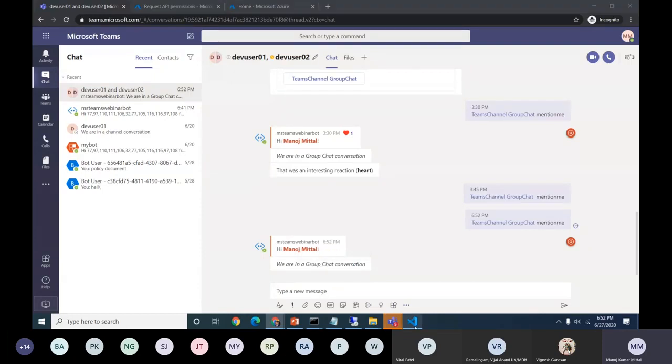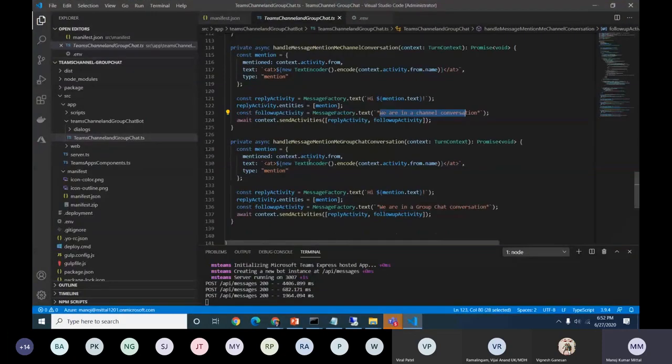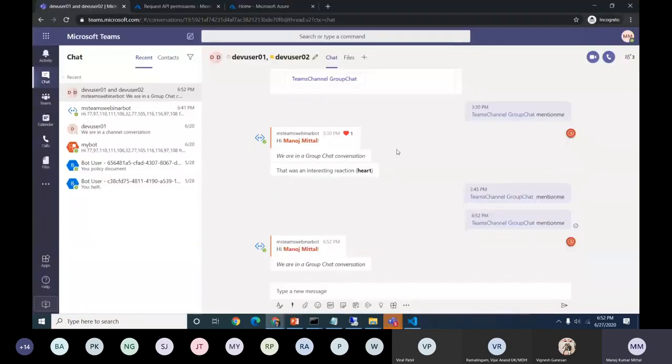This also you will see is quite straightforward. Here also I use the same methods, my invoke, and I'm just passing the message "Hi username" and the follow-up activities: we are in a group chat conversation. So it's just sending me the message back. Okay, so this is the way. Here we learn how to differentiate all these things.